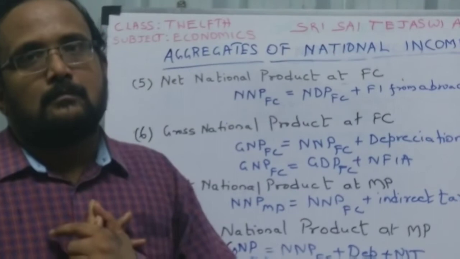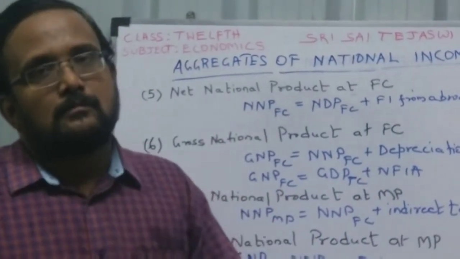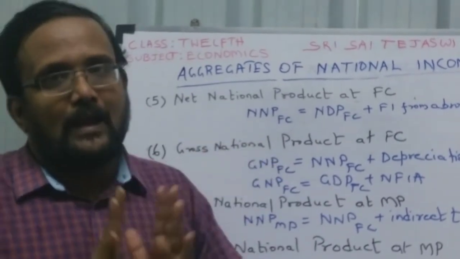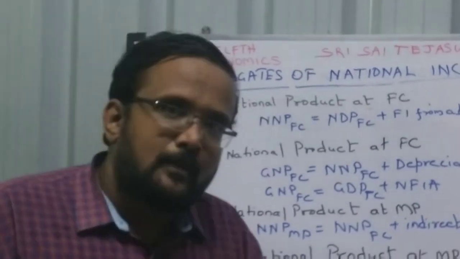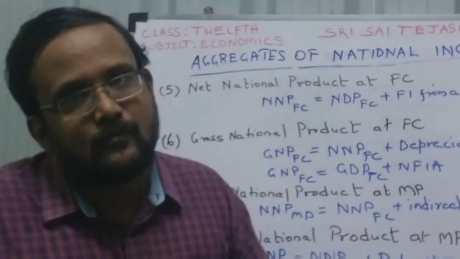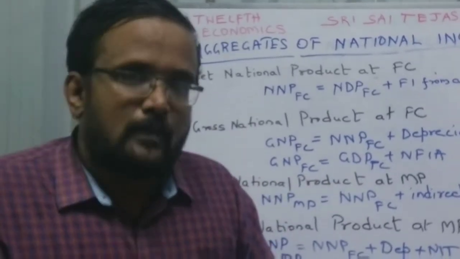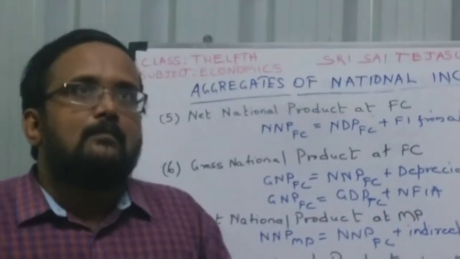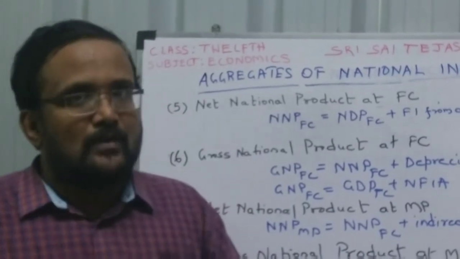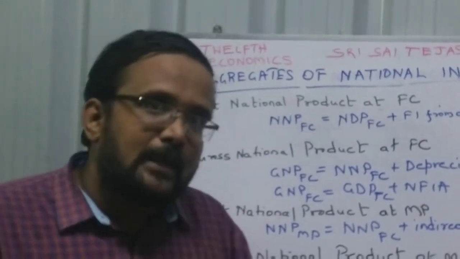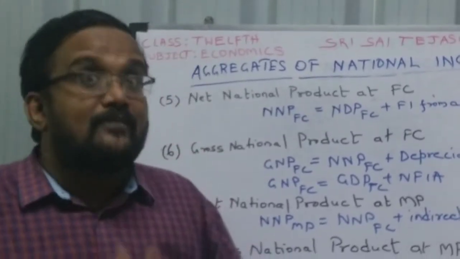For example, in 2019 the GDP of India was X amount, let the value of the goods manufactured be X amount. In 2020, what will it be? In 2025, what will it be? For example, in 2019 GDP was X, and in 2020 GDP is 2X. So does it mean we have doubled our income?